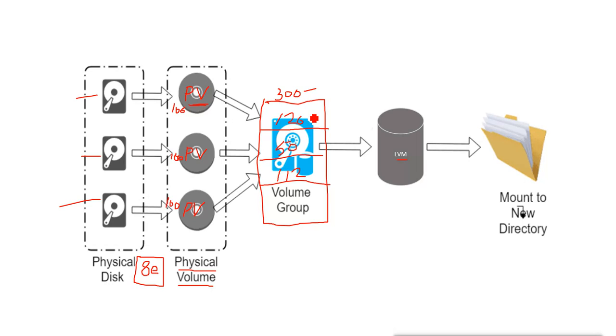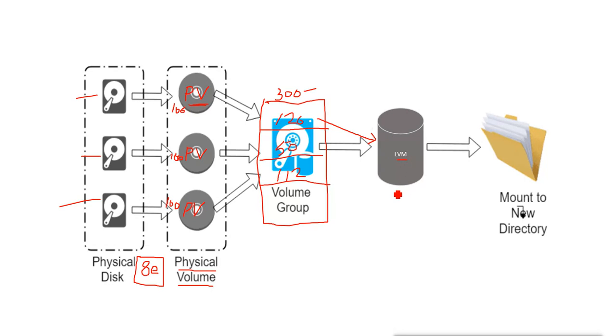Inside that 300, you can create LVMs of different sizes. When you create these LVMs, you can use them as normal standard partitions. It will work like a normal partition.